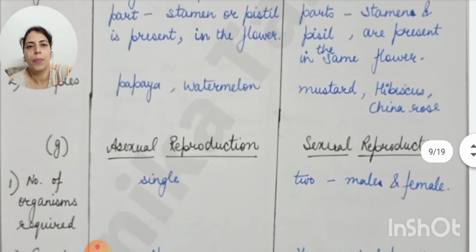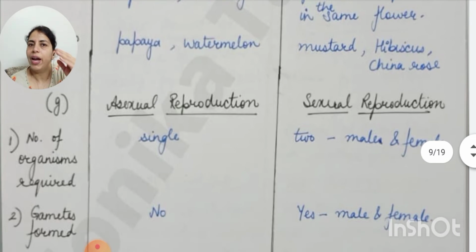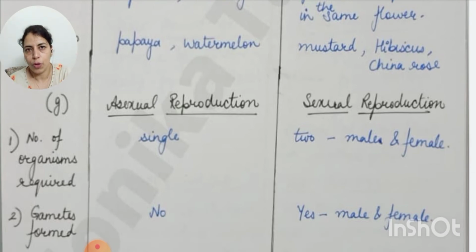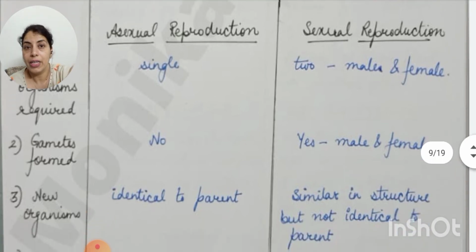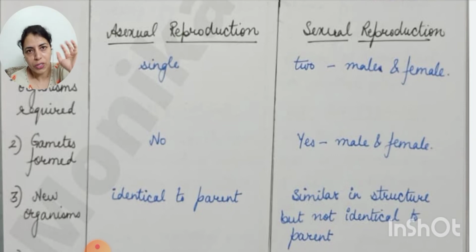Now, asexual reproduction: number of organisms required, a single organism is able to produce more organisms of its own kind. And in sexual reproduction, two organisms are required and they should be of opposite sex, that is male and female. Gametes are formed. In asexual, no gametes are formed. Sexual reproduction, yes, again male and female gametes are formed. What are gametes? Reproductive cells, special cells.